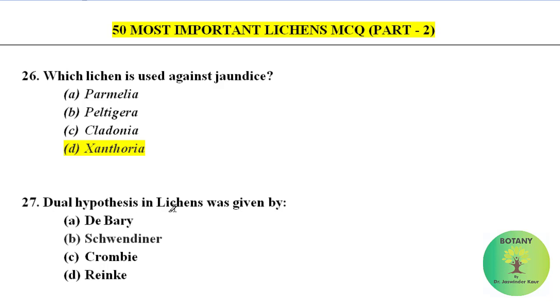Dual hypothesis in lichens was given by: De Bary, Schwendener, Crombie, Reinke. Correct option is Schwendener. Schwendener gave the dual hypothesis of lichen in the year 1869.